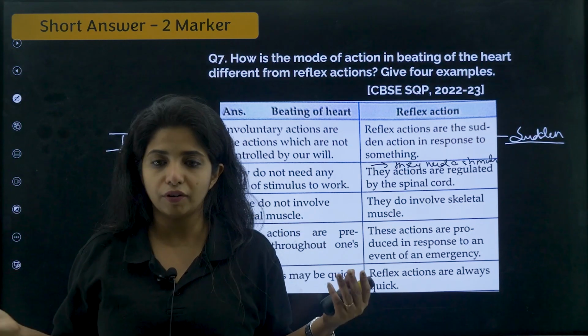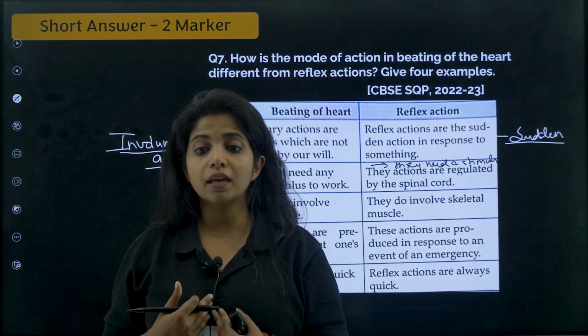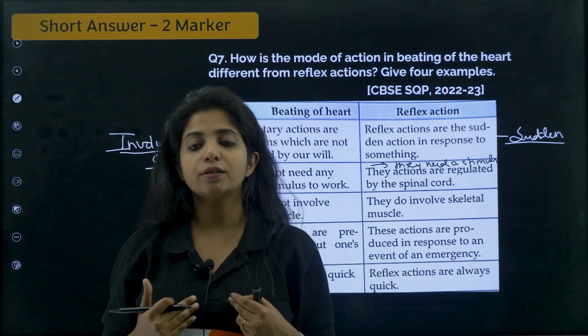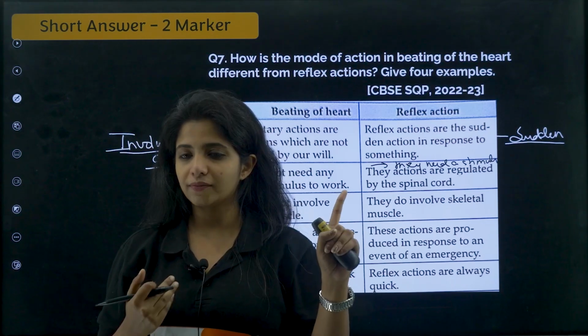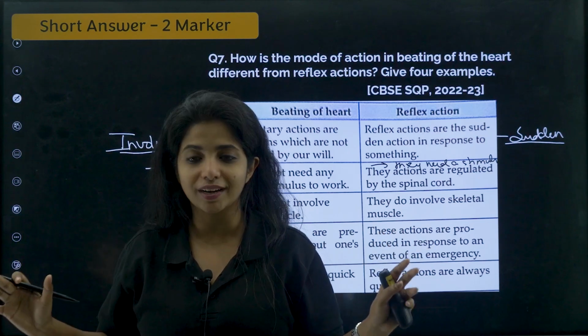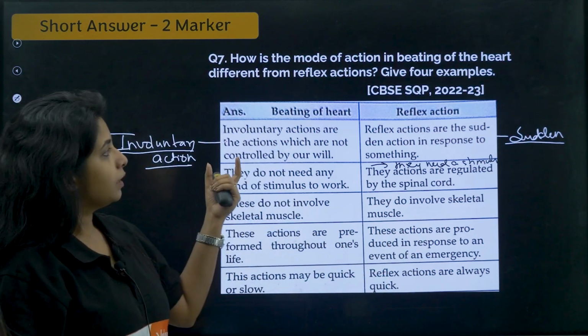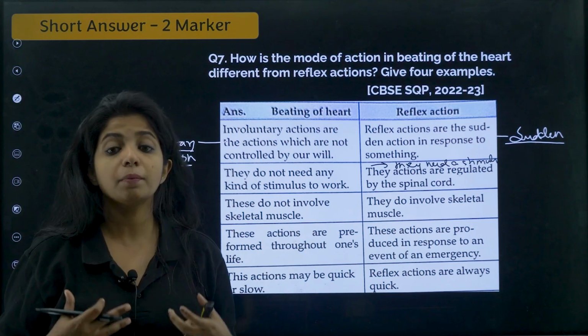We cannot control any of it. For example, peristalsis is happening inside my esophagus. Over here it is contracting, relaxing. If I think, Jasmine, stop it, can I do that? No, you cannot do that because they have smooth muscles. Basically, in the case of the beating of the heart, it is surrounded by smooth muscles.